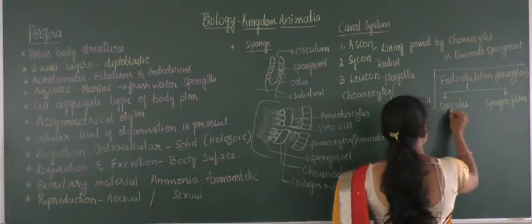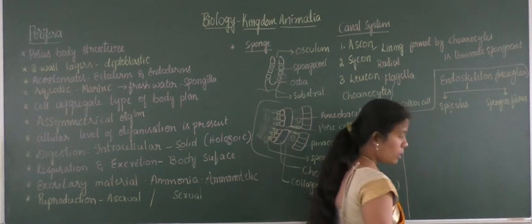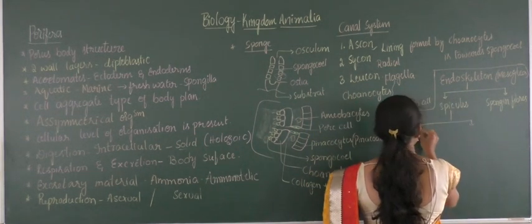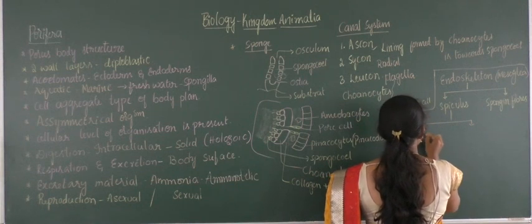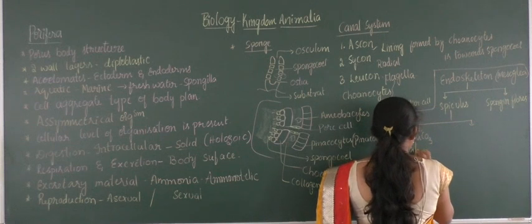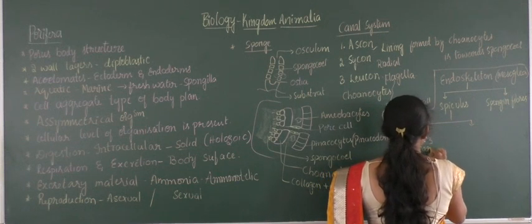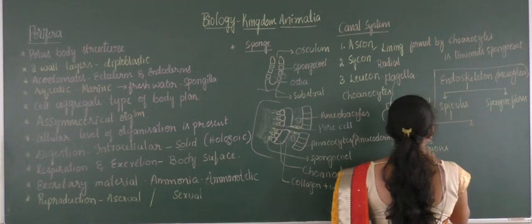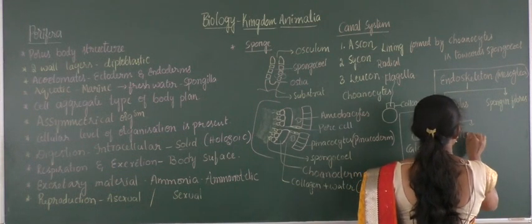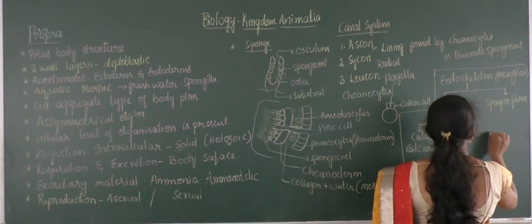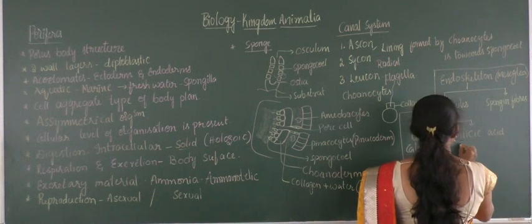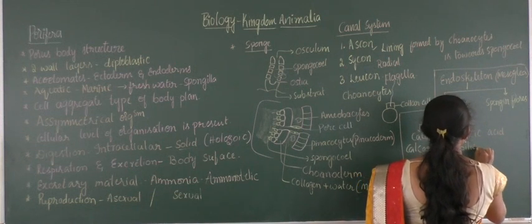And some of these spicules are made up of calcium carbonate, CaCO3, and are called calcareous spicules. The others are made up of silicic acid, and that type of spicules are called siliceous spicules.